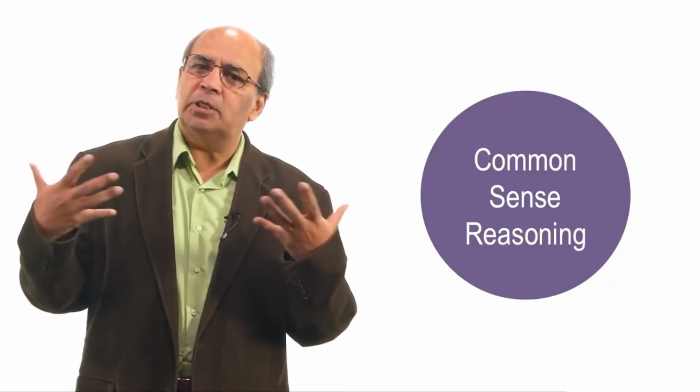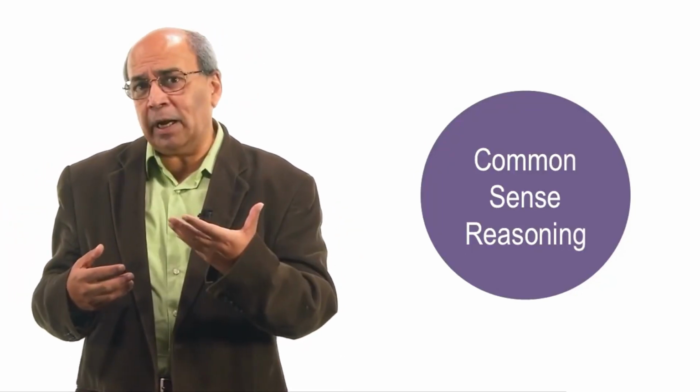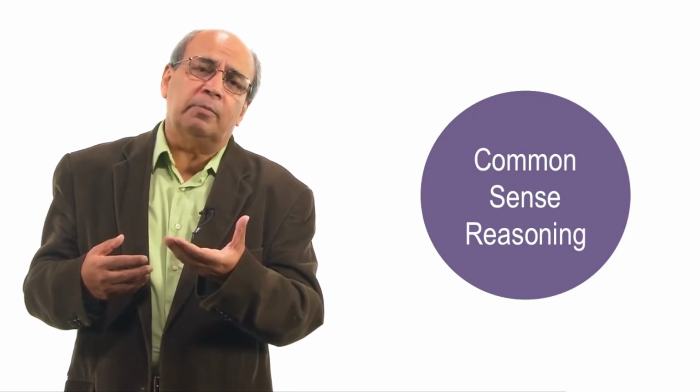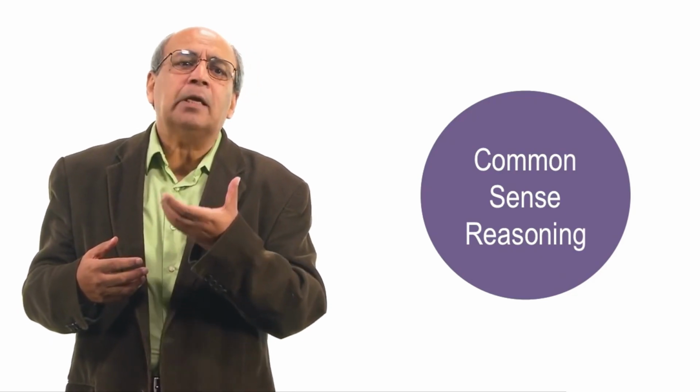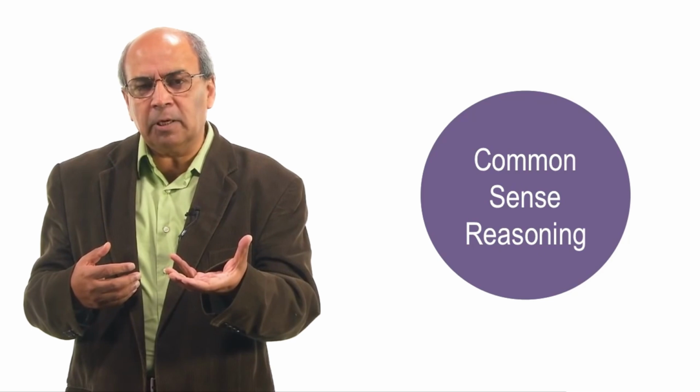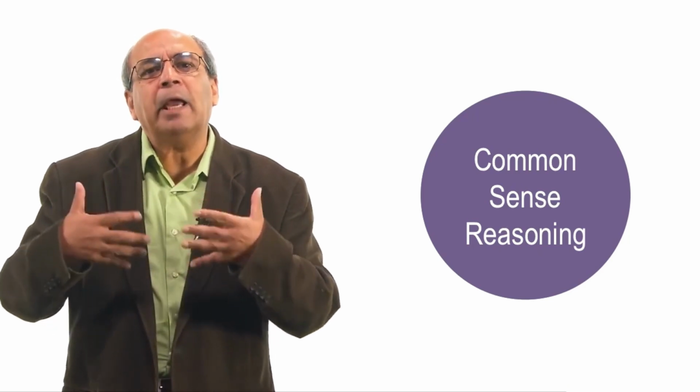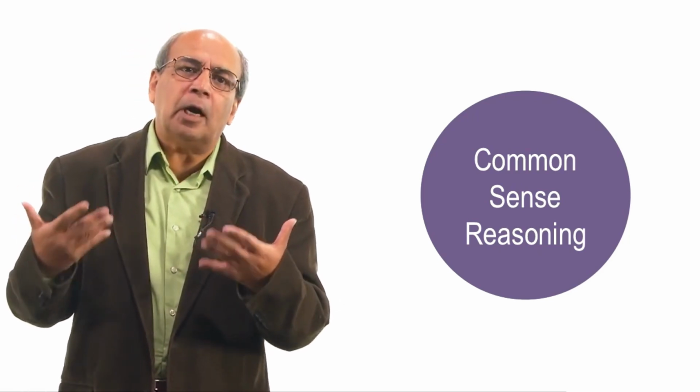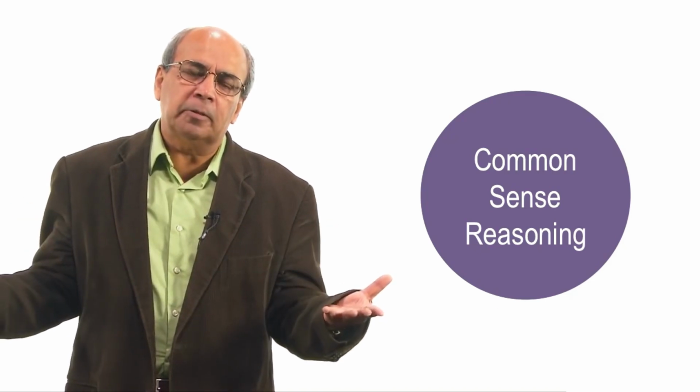Today we'll talk about common sense reasoning. You and I, as cognitive agents, are very good at common sense reasoning. We can make natural, obvious inferences about the world. How can we help AI agents make similar commonsensical inferences about the world?